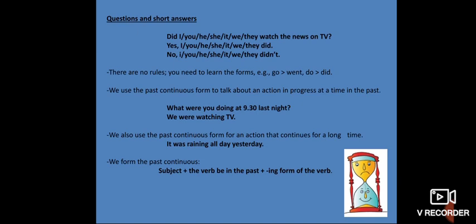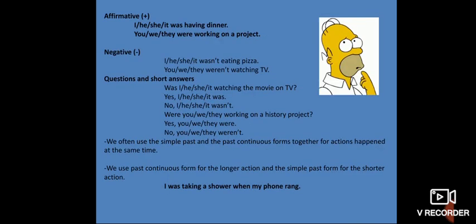How to form the past continuous tense? We start the sentence with the subject, then the verb to be in the past, whether it's was or were, it depends on the subject. Then the verb plus ing, and then the rest of the sentence. I was watching, I was studying, she was doing, they were playing. In the affirmative, we use, I was having dinner, or we were working on a project. In the negative, we use was not or were not plus the verb and ing and then the rest of the sentence.